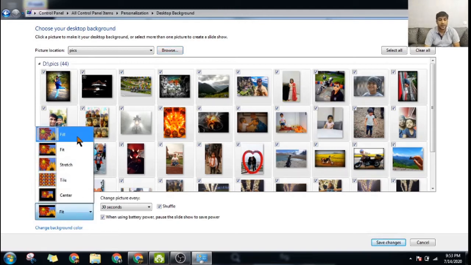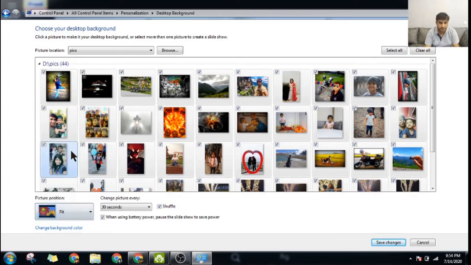Okay, one is fill, the photograph will be stretched so that it covers the entire screen. The next one is fit, the picture will be made in such a way that it will fit into your screen. Okay, it will be smaller in shape or size. Okay, stretch, in which the picture will be stretched even more. Tile is an option in which the picture will be put one below the other, in small shapes. Okay, center is basically, as you can see, it's already given here. So I generally keep it at fit.